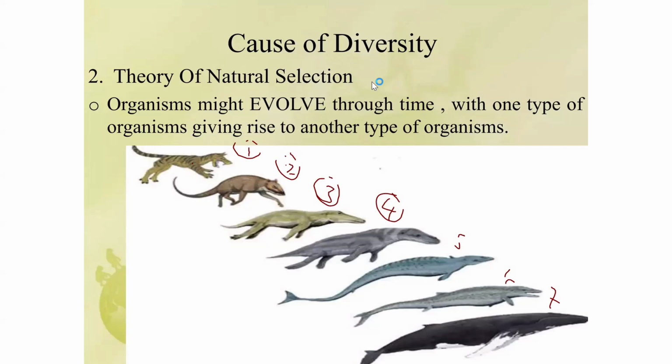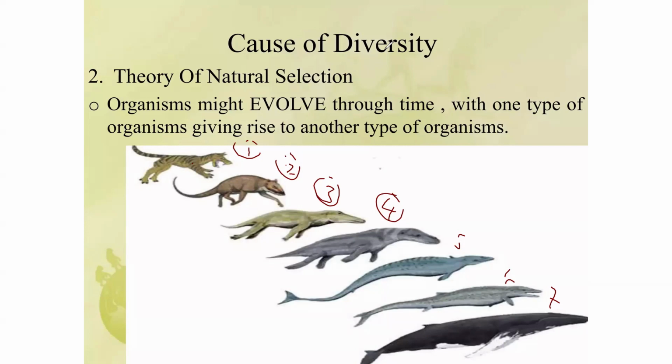And why is it that these living organisms are evolving from one form to another? It is because of the selective pressure, because of the environment. As time goes on, there is a change in the environment that usually takes place. And what does that mean? Let me give you one simple example that will help us understand why living organisms have to change according to the concept of evolution.